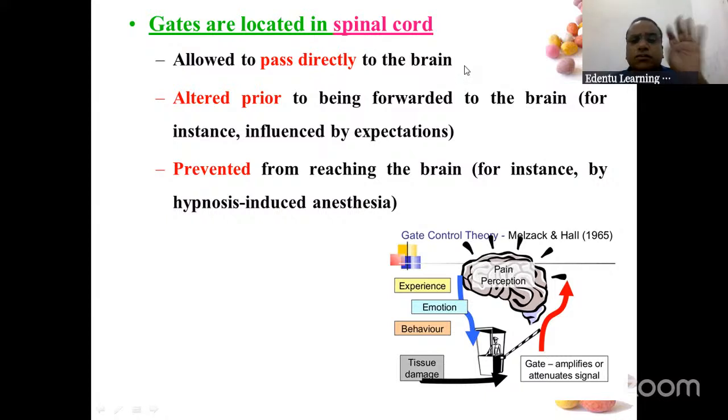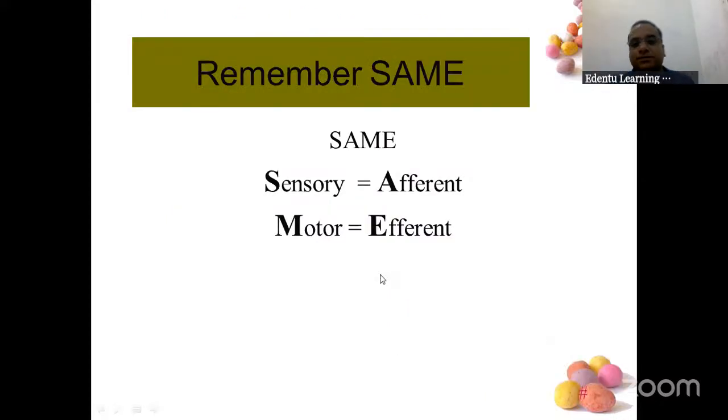And the fourth function of the gate is it can prevent it also. The PA to the principal will say, okay, no need to tell the principal, unnecessarily he will take action against them, we will deal with it directly. So the information is stopped from reaching the brain. So there is no pain. These gates are in the spinal cord, and we will go back to the spinal cord in detail again. So the gate man has four functions: directly allow the information to go to the brain, stop the information from going to the brain, increase or decrease the intensity of the pain.